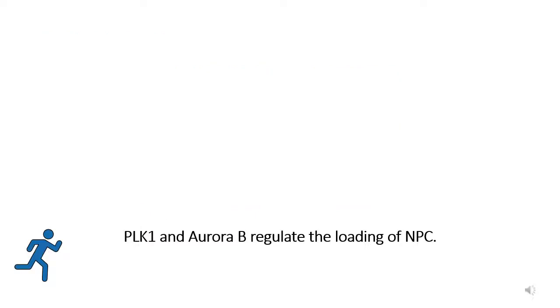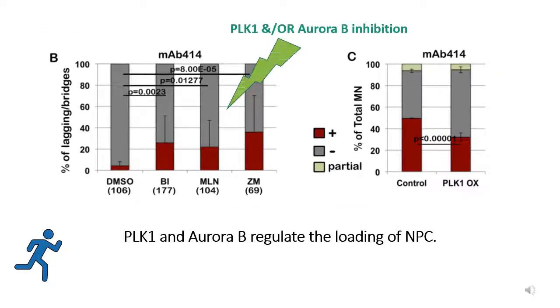They then tested if inhibition of different kinases present in the anaphase midzone would allow NPC loading on lagging chromatin in vertebrates. HeLa cells were treated this time with DMSO as a control, PLK1 inhibitors BI and MLN, and Aurora B inhibitor ZM for 4 hours. These cells were then fixed and stained for the lagging chromatin in telophase cells and analyzed. Inhibition of either PLK1 or Aurora B was able to release the inhibitory effect and allowed part of the NPC loading to the lagging chromatin.